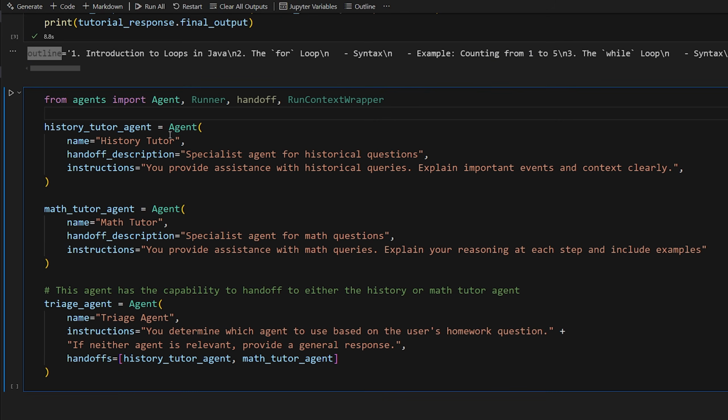So the history tutor is for history, of course. You provide assistance with historical queries, explain important events in context clearly, and then it has a handoff description so that it better gives the triage agent the capability of knowing which one to hand off to. Same thing with the math tutor. It's going to help with math queries and also has a handoff description.